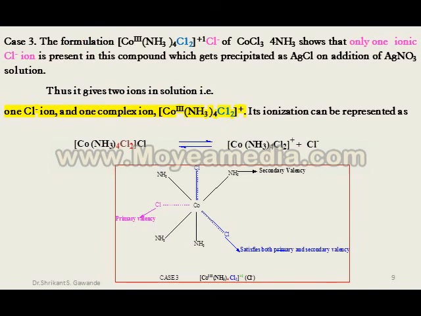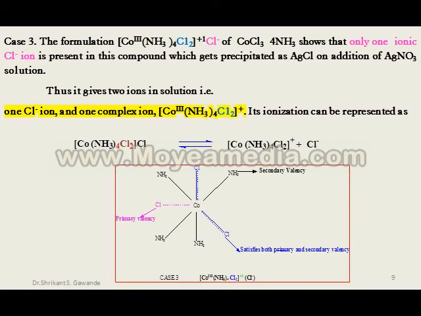Case 3. The formulation [Co(NH3)4Cl2]+Cl− of CoCl3·4NH3 shows that only one ionic Cl− ion, highlighted in pink color, is present in this compound, which gets precipitated as AgCl on addition of AgNO3 solution.